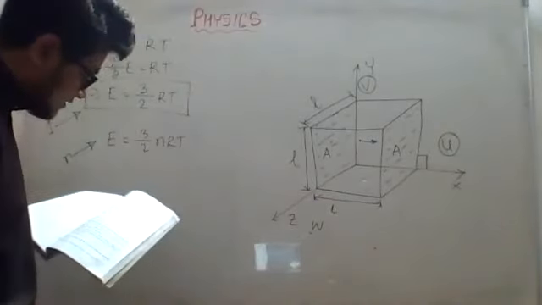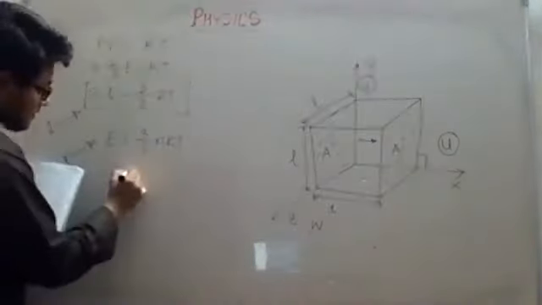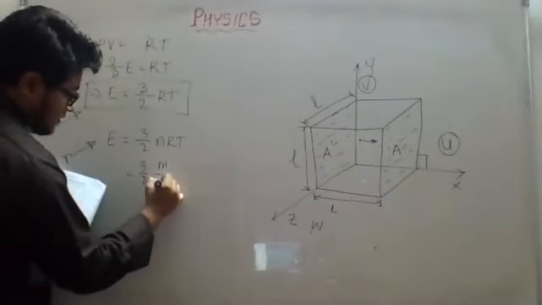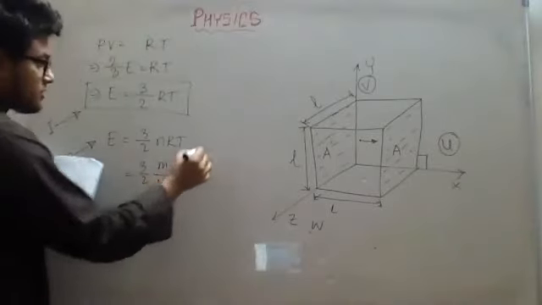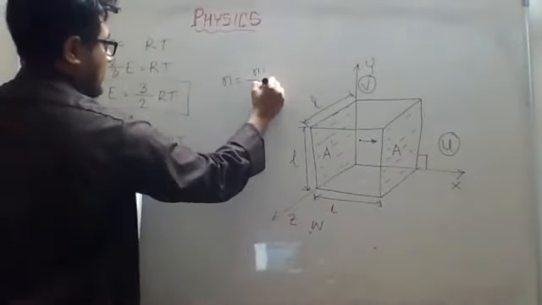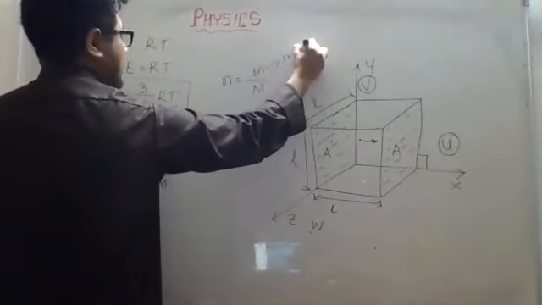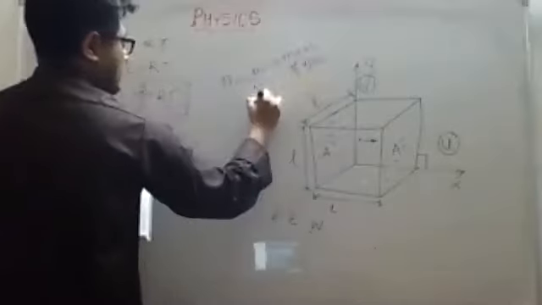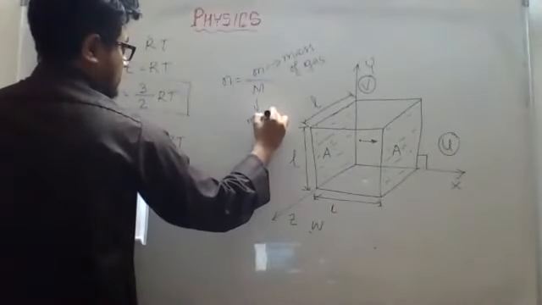They have replaced this n equal to small m by capital M. This is what we discussed yesterday: n is equal to m by M, where m is the mass of the gas and M is the molecular mass.